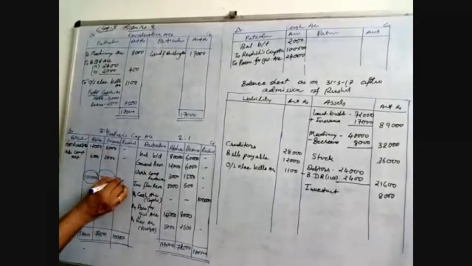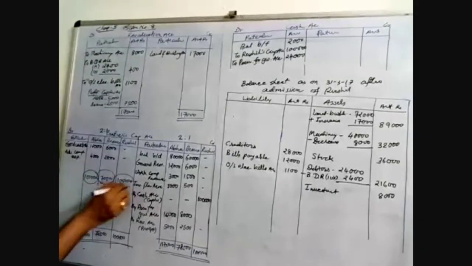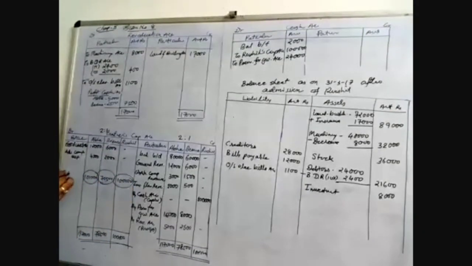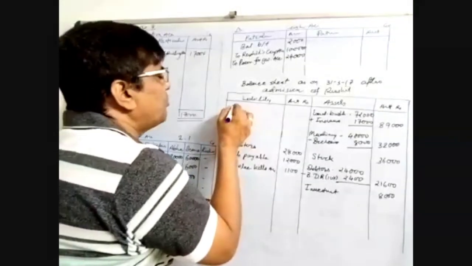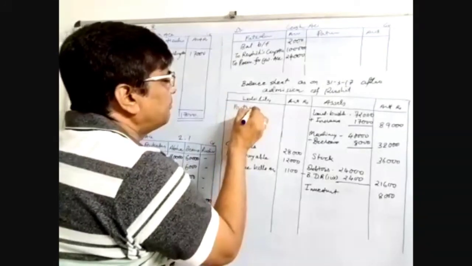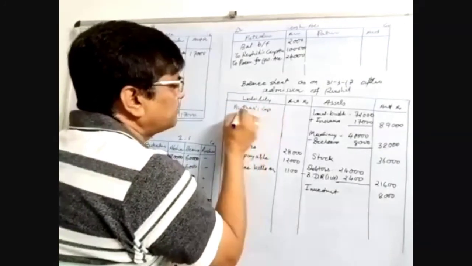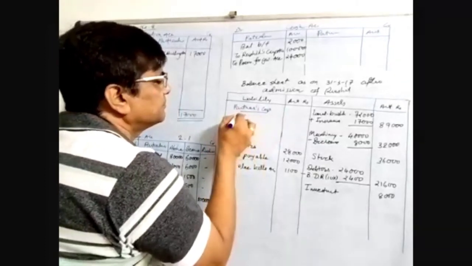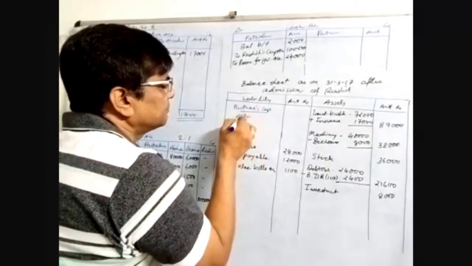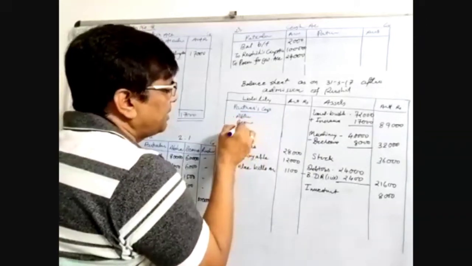And this one is 1 lakh, and that you write down as balance carry forward. This is the capital part that we have to write down on the liability side. Balance carry forward. Now partners' capital: Abha, Bina and Rushil.